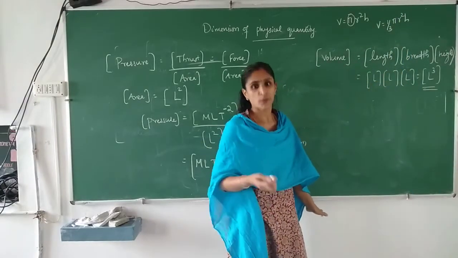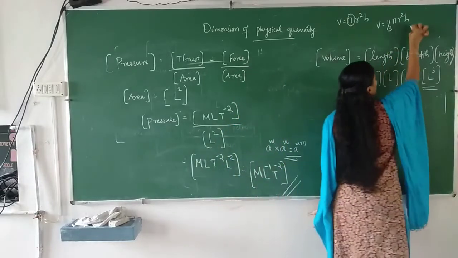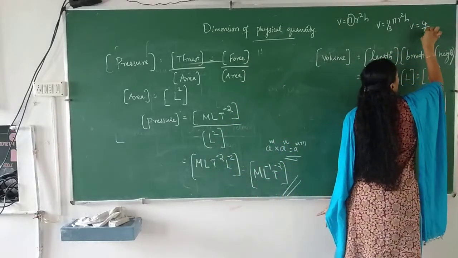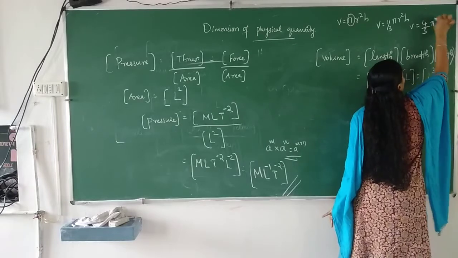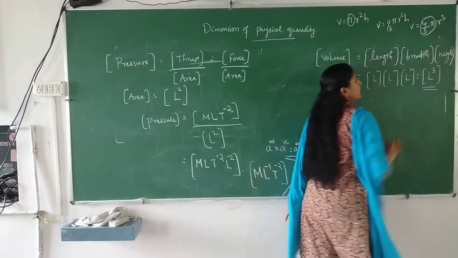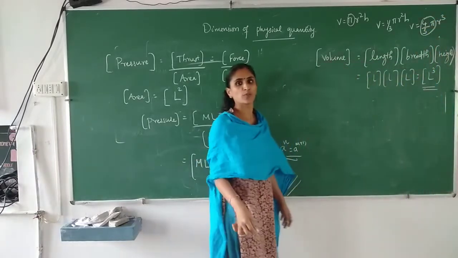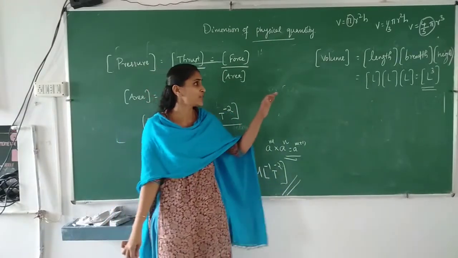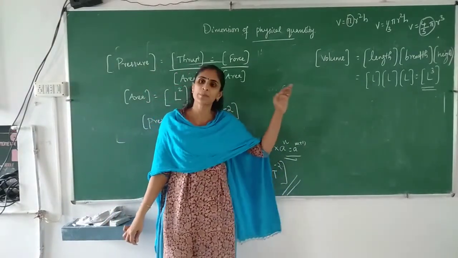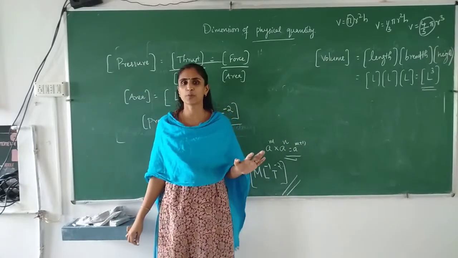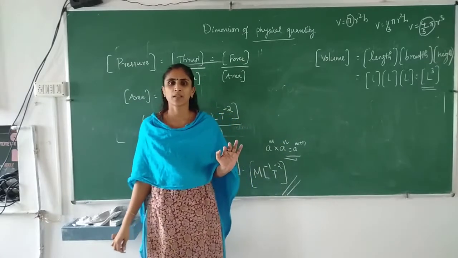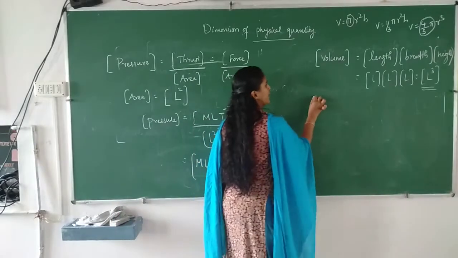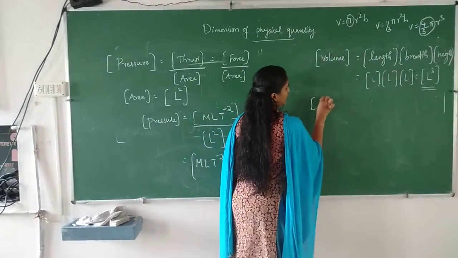If it is a sphere, the volume is given by 4 by 3 pi r cube. Here this part is constant. Again you can see that r cube, length cube, will be there. So whatever may be the shape, it does not matter, dimension of volume will remain the same. It will be L cube. Is it clear? Okay.